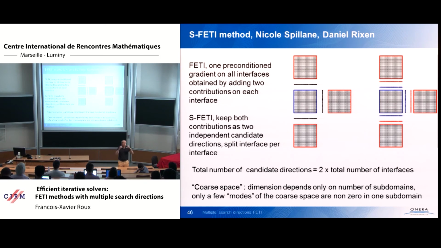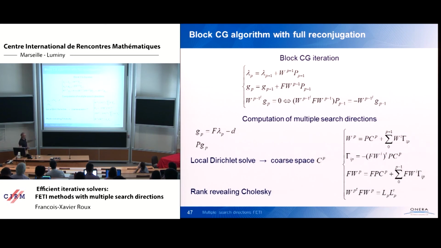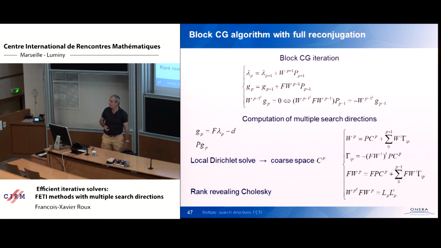So the number of non-zero coarse modes within one subdomain is just 2 times the number of interfaces of the subdomain, whatever the global number of subdomains. So it means that the computation of performing a block, okay, so this is just a block conjugate gradient. It's the same as a block Orthodir. I mean, you have, what is the main point?